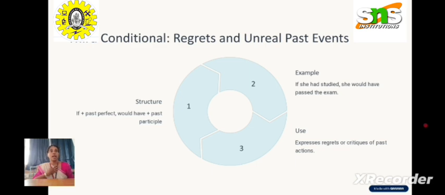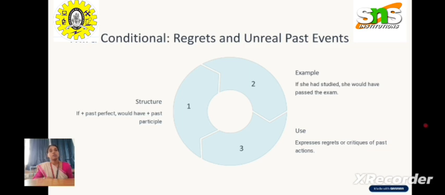If I had studied, which is past perfect, she would have passed the exam. Passed is the past participle form of the verb. Here it expresses regrets of past actions which are already completed. That is why it is called past perfect.